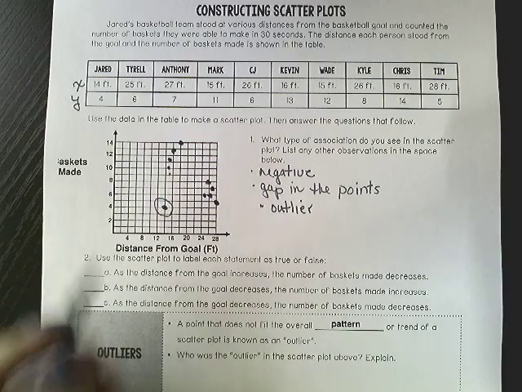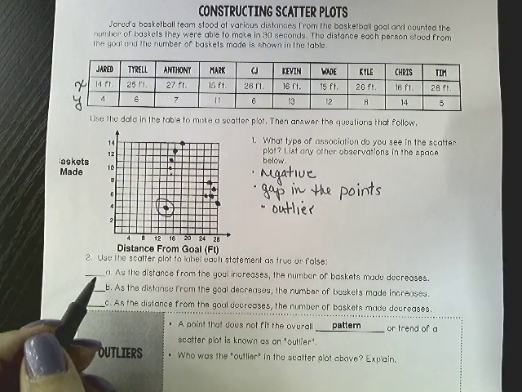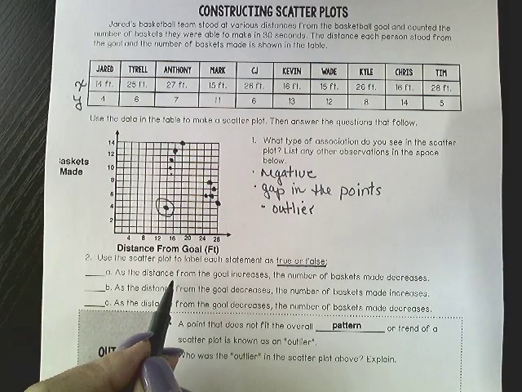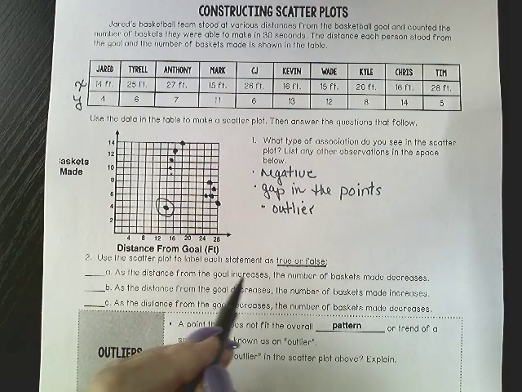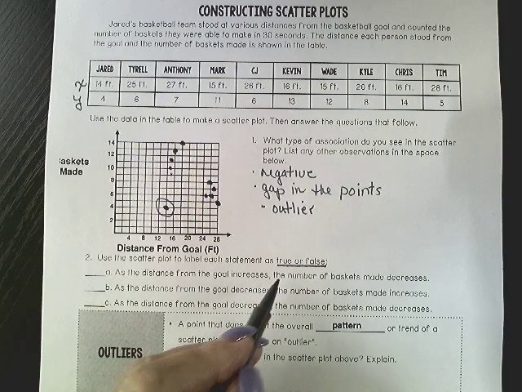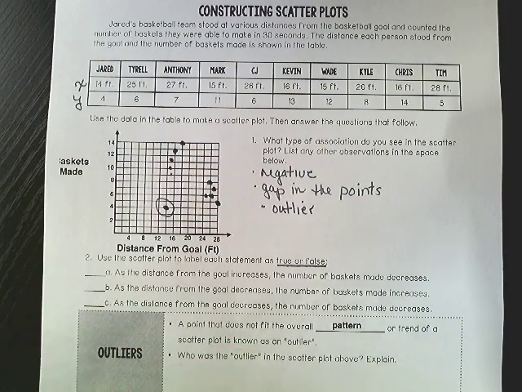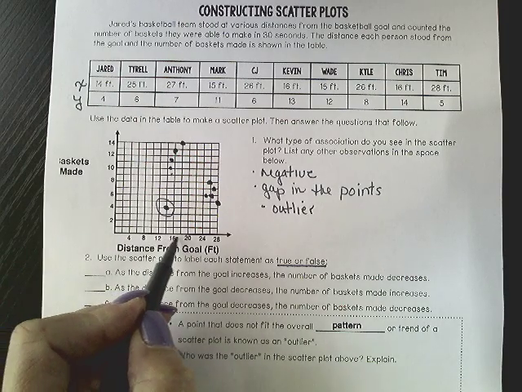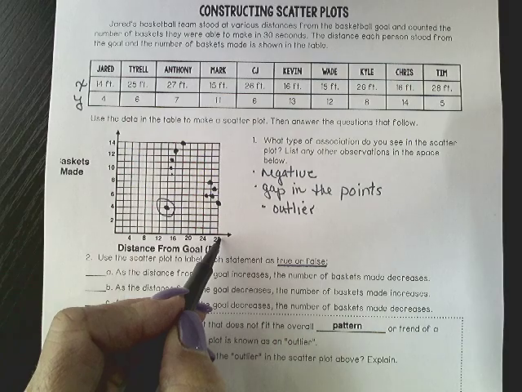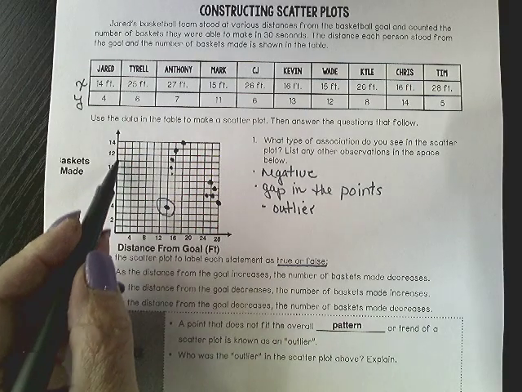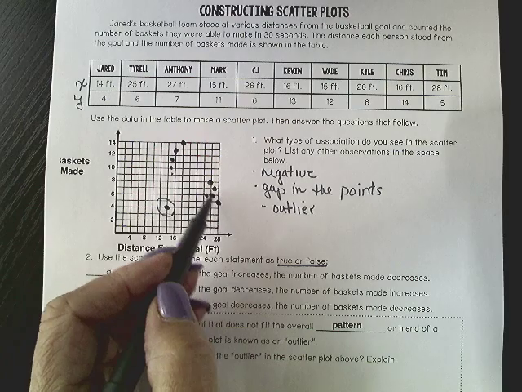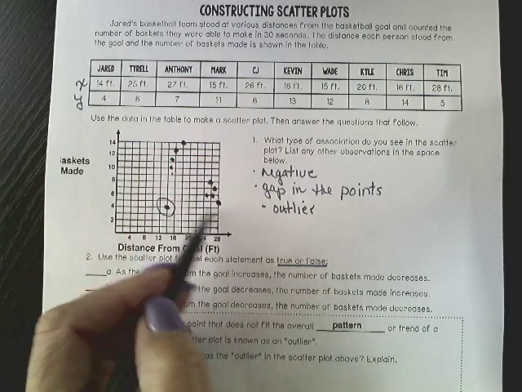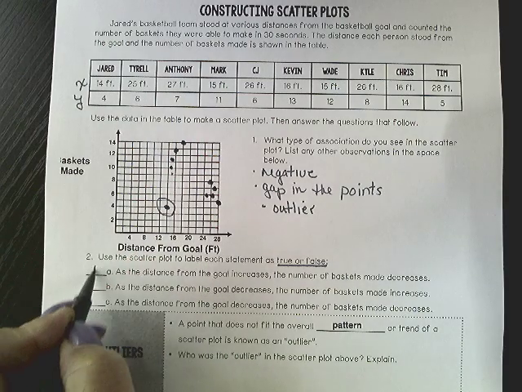Okay, so let's just answer these questions. See if it's true or false. These are true or false. As the distance from the goal increases, the number of baskets decrease. So as my distance increases, so as I'm going to my right, my distance is increasing, but aren't my baskets going to be decreasing because they are falling down? We started here and then we ended up way over here. So that would be true.